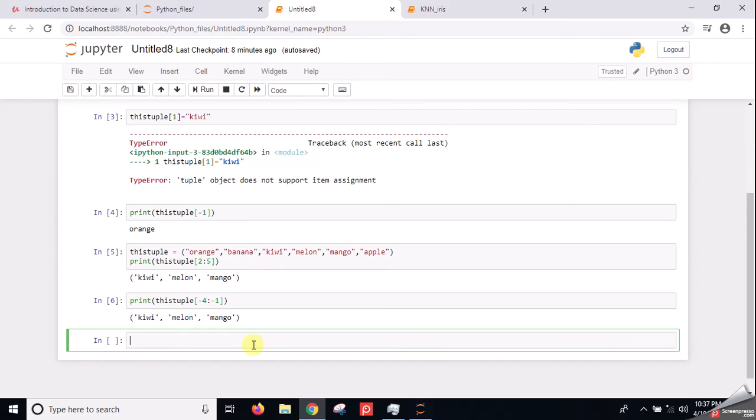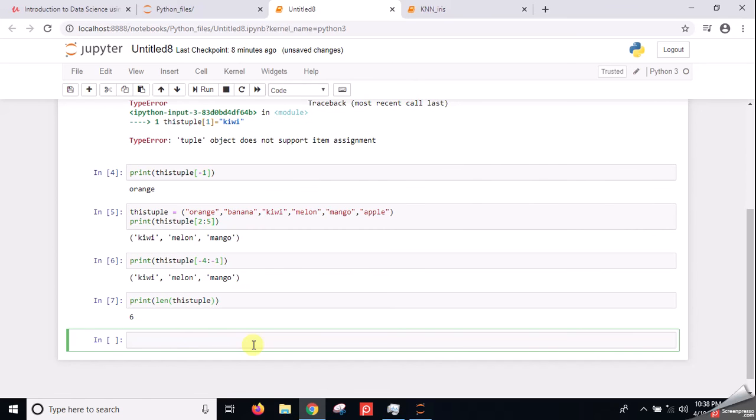We can also print the items by using loops, but I will tell you about loops some other day, because we have to take a separate session for that. We can also use some functions which we use in list. For example, we can use the len function to find out the length of the tuple. Here the length of the tuple is 6.